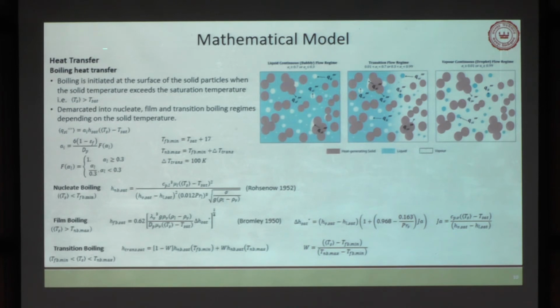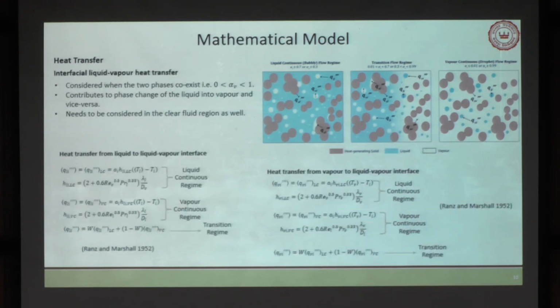And if we come to the boiling heat transfer part, here again we all know that there are 3 regimes. One is nucleate boiling, one is film boiling, and another one is transition boiling. For those we are actually using this Rohsenow model. And there is one interfacial liquid-vapor heat transfer part also, and we can use this kind of a model for that part.